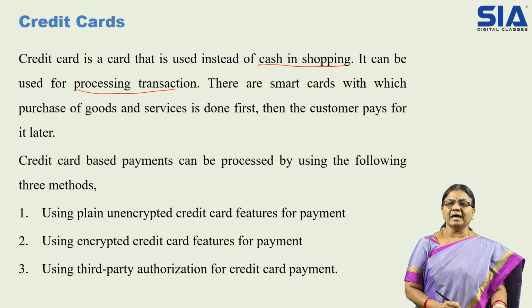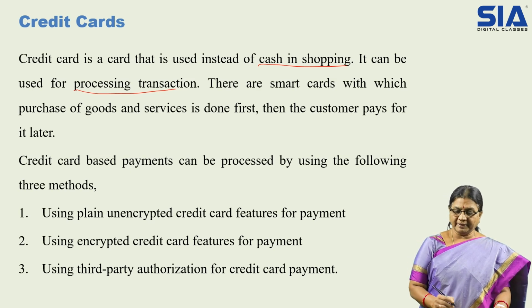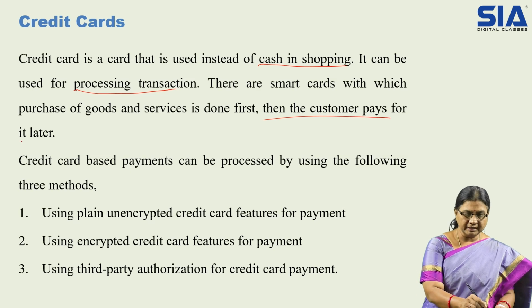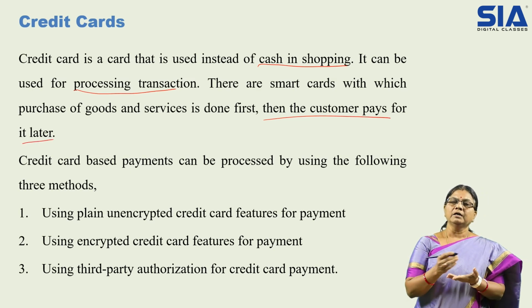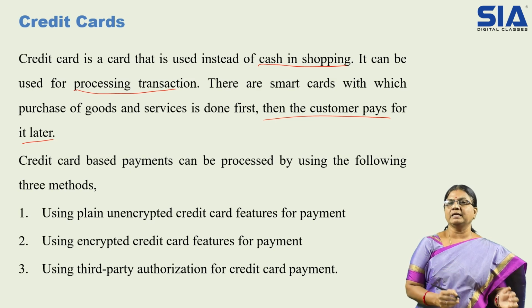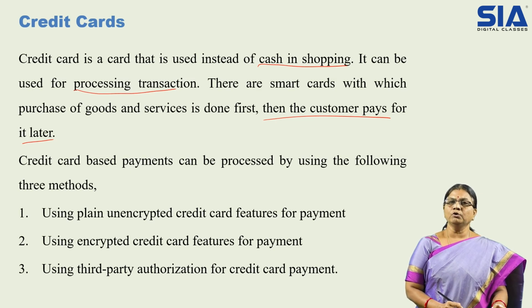These are smart cards with which the purchase of goods and services is done first, and then the customer pays for it later. The difference between a debit card and a credit card is that in a debit card we make the payment with whatever amount is available in our bank account, whereas in a credit card we use the money first and pay later.